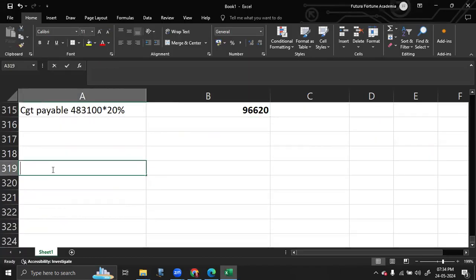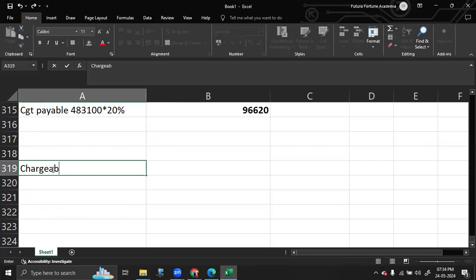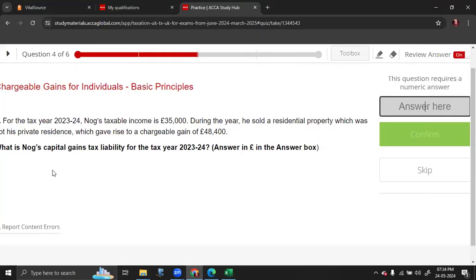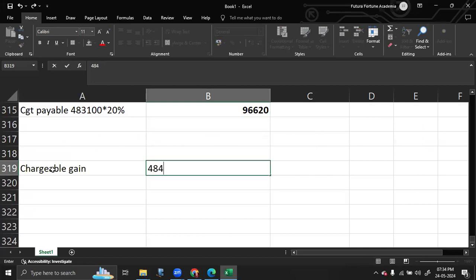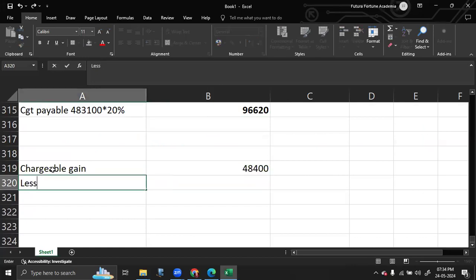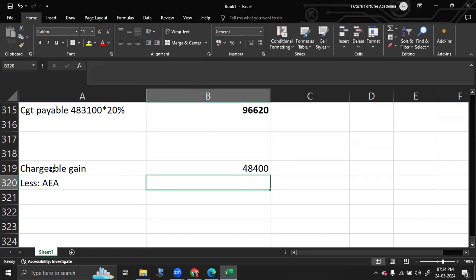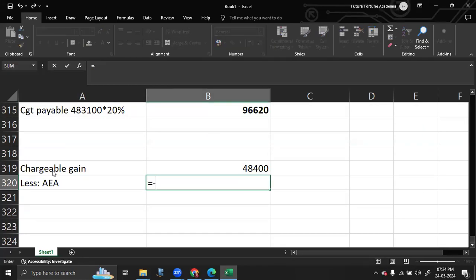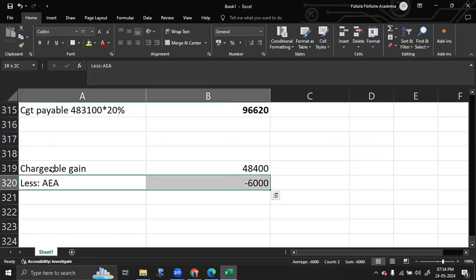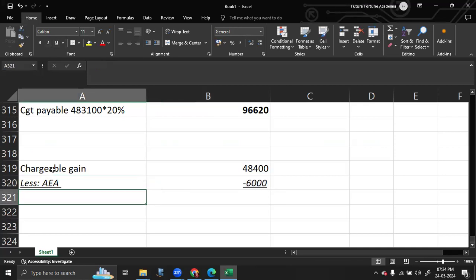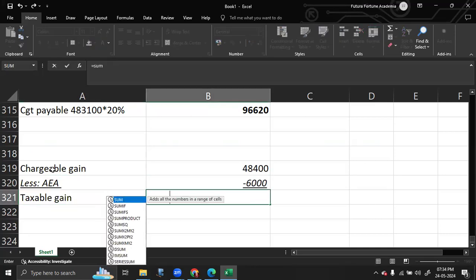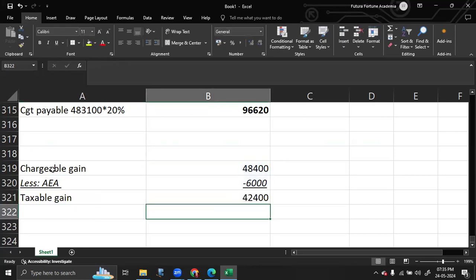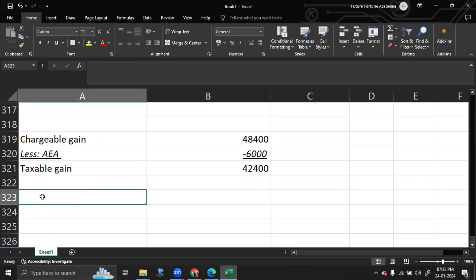So his chargeable gain here is equal to 48,400. From this, you have to make a deduction for AEA. There is no trade loss relief. There is no capital loss relief. So you make a deduction of 6,000. And finally, you get your taxable gain, which is equal to 42,400. You will have to calculate tax on this.